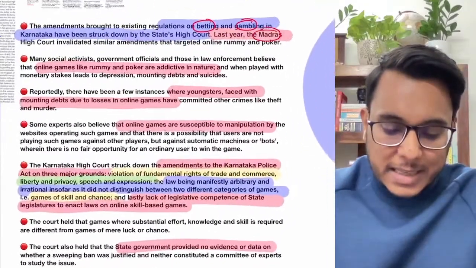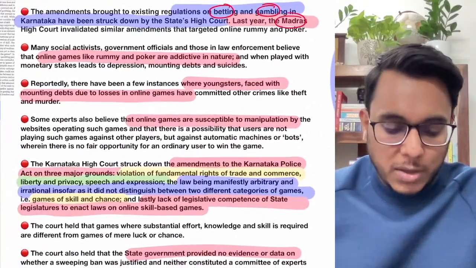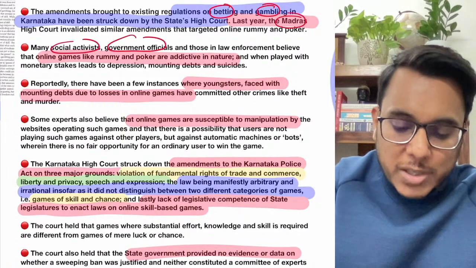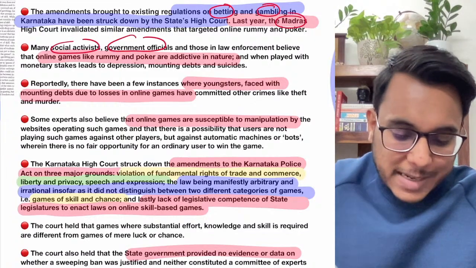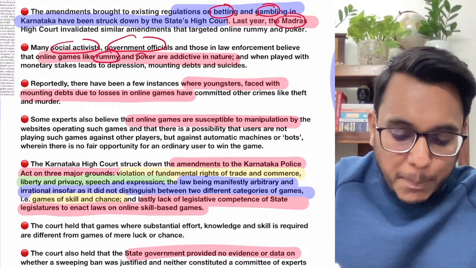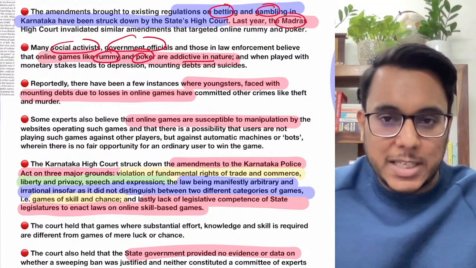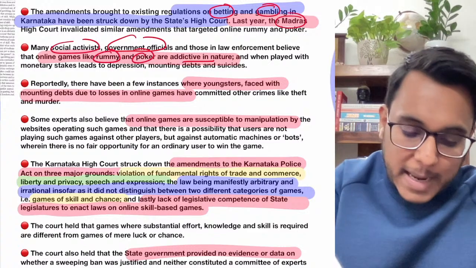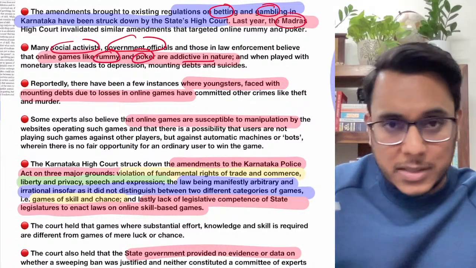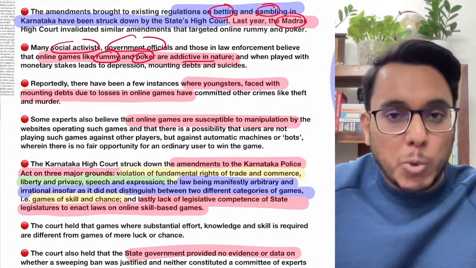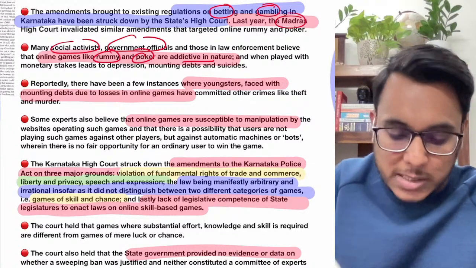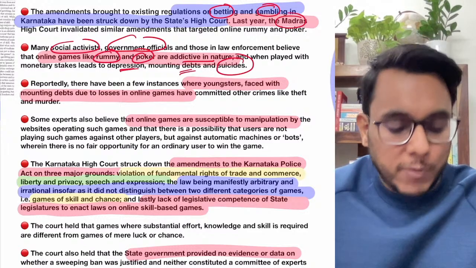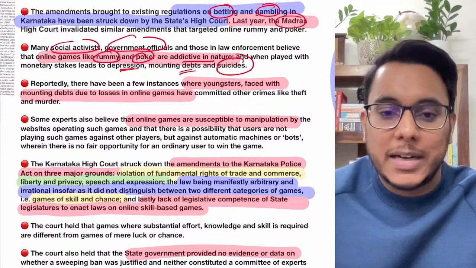Now guys, when we see why this ban has been brought, in the past social activists, government officials, and many people have said that these online games like rummy and poker are, number one, addictive in nature. Number two, as money is involved in these games, many times youngsters take loans to play them, and then when they lose the money, there comes depression, mounting debts, and people commit suicide. So therefore they are bad, they are creating a social disorder.